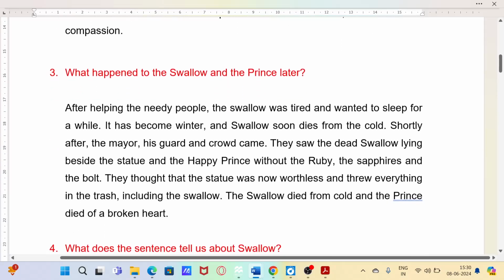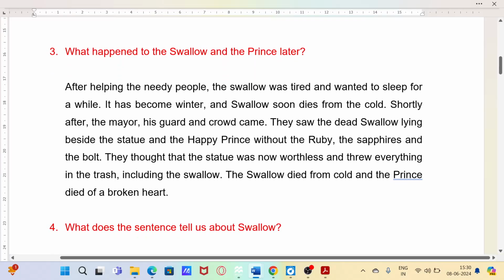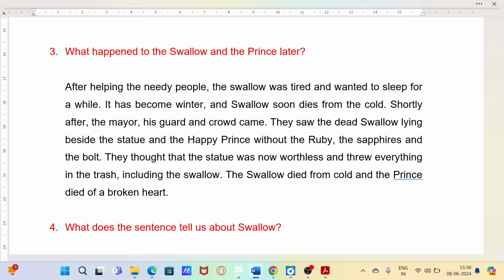What happened to the swallow and the prince later? After helping the needy people, the swallow was tired and wanted to sleep for a while. It has become winter, and the swallow soon dies from the cold. Shortly after, the mayor, his guard, and a crowd came. They saw the dead swallow lying beside the statue and the Happy Prince without the ruby, the sapphires, and the bolt. They thought that the statue was now worthless and threw everything in the trash, including the swallow. The swallow died from cold, and the prince died of a broken heart.